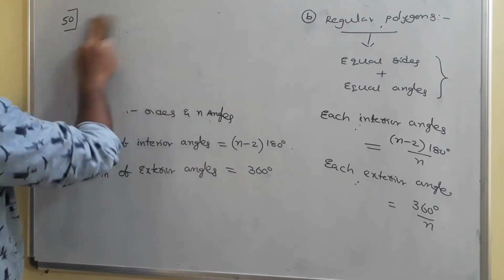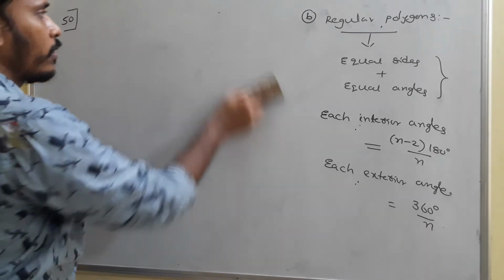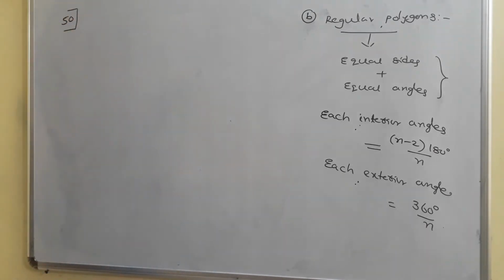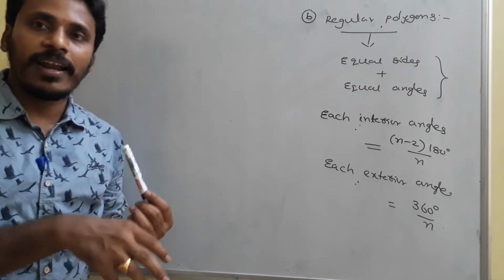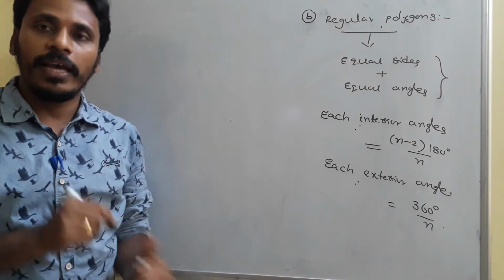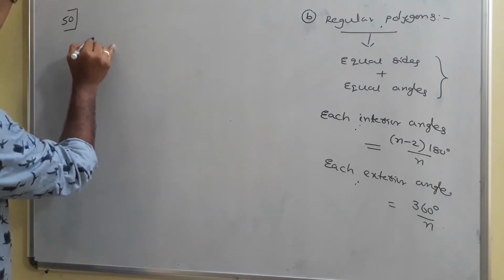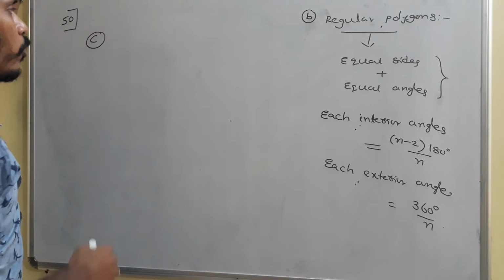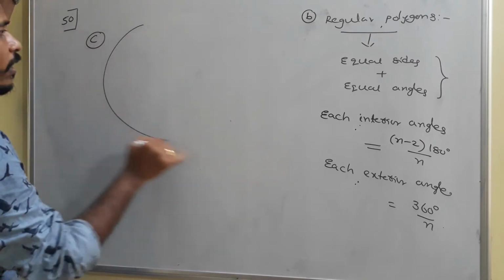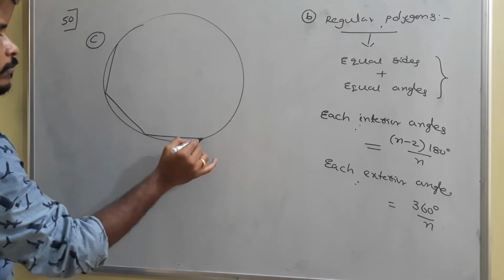The next idea is that for a regular polygon there is a chance to inscribe a circle in it as well as to circumscribe a circle around it. Suppose I have a circle, and in that circle I inscribe a regular polygon.